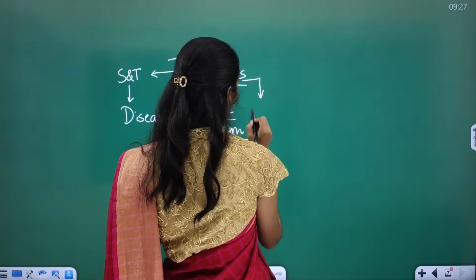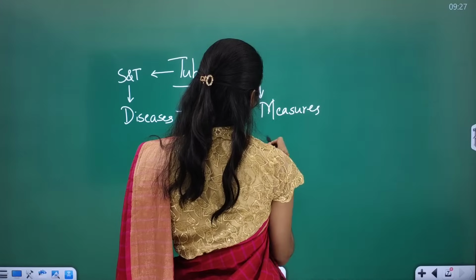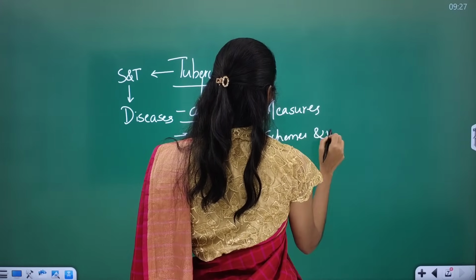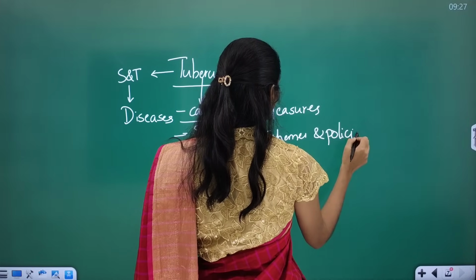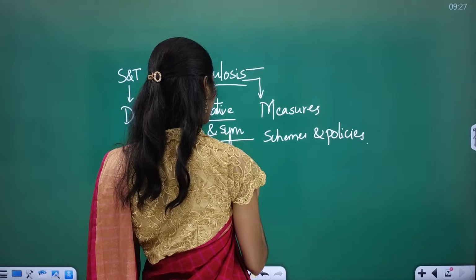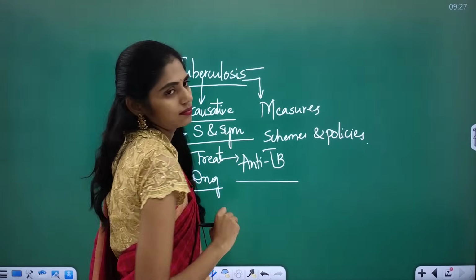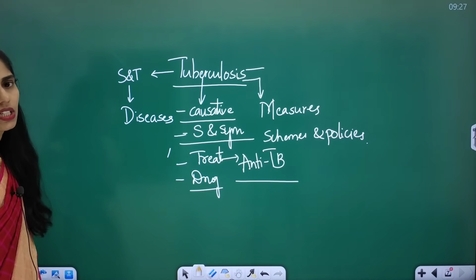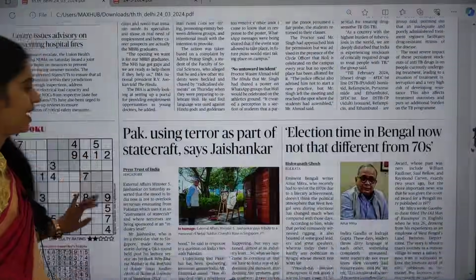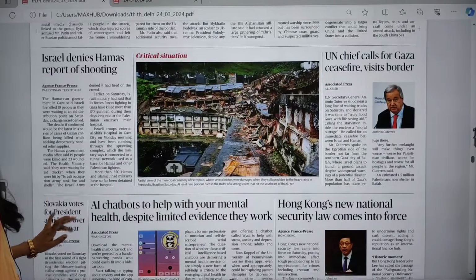And you have to see what measures came up by the government, and what are the schemes and policies regarding this TB. And you have to see which anti-TB drugs we are using in treatment. So these are some important dimensions that you have to see from this article's point of view. Now let us directly move on to the science page.